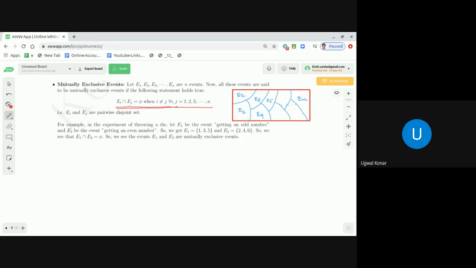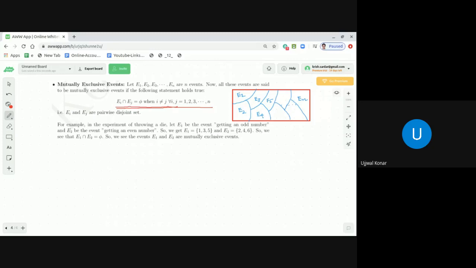E1 should be {1, 3, 5}, because these are the three odd numbers between 1 and 6. And what is the event E2? That is {2, 4, 6}, because E2 stands for the event getting an even number, and between 1 and 6 there are three even numbers, 2, 4 and 6.